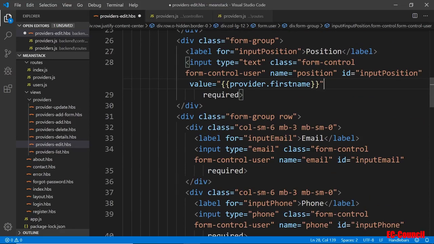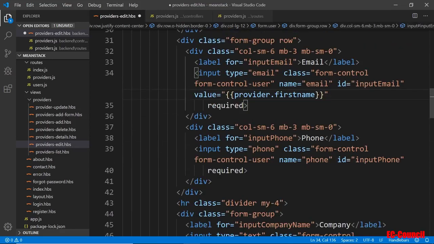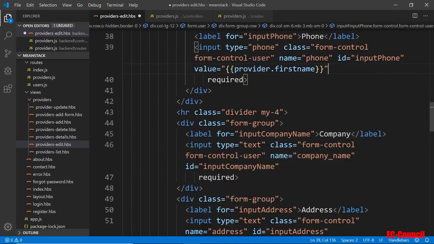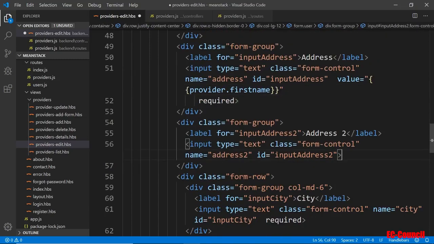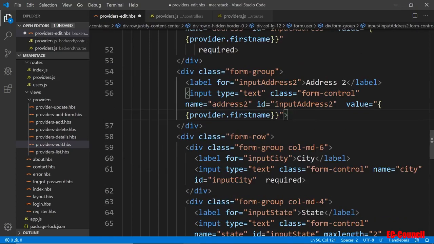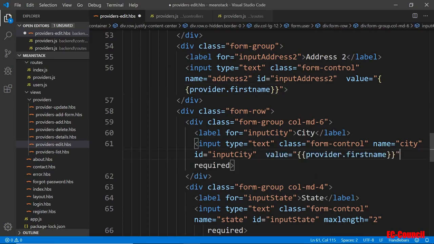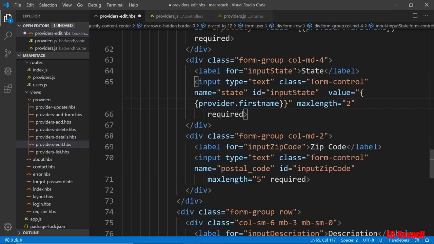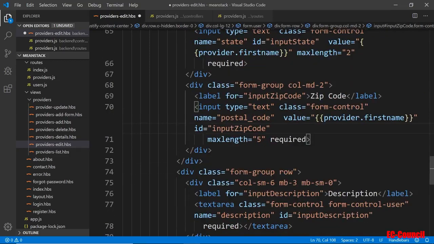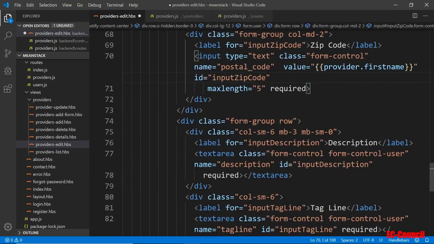Okay, and then for the email and phone, the company name, address 1, address 2, and then the city, state, zip code, and the description.